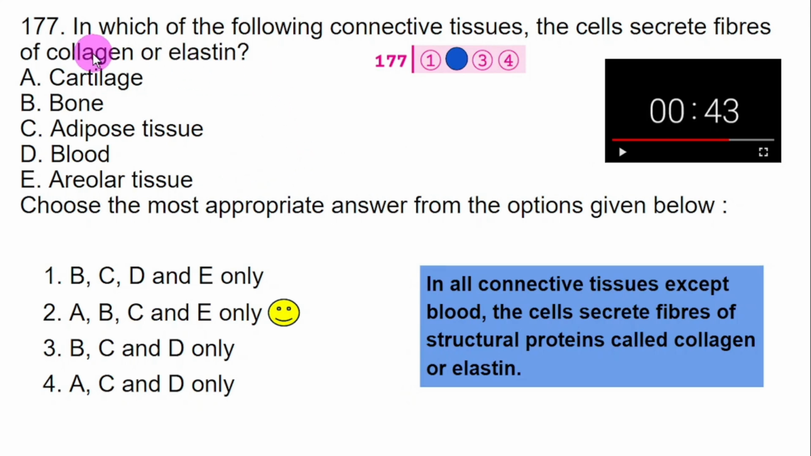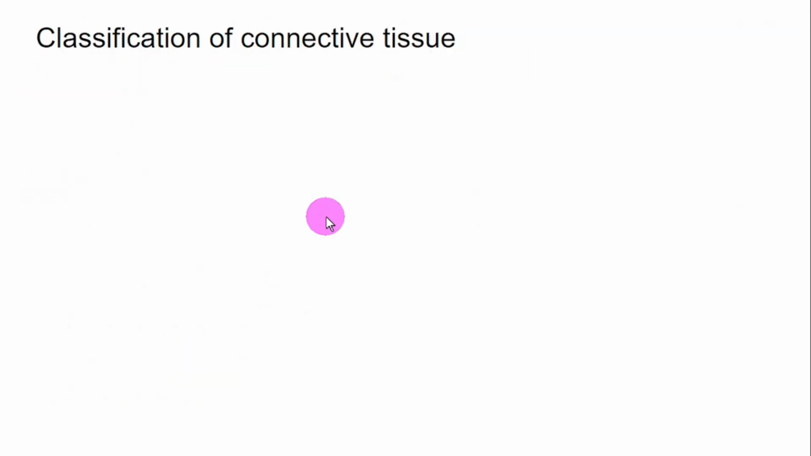So now we have attempted this question. Let's revise everything which is given about connective tissue in the NCERT textbook. First one, the classification of connective tissue. Loose connective tissue includes areolar and adipose tissue. These two come under loose connective tissue.